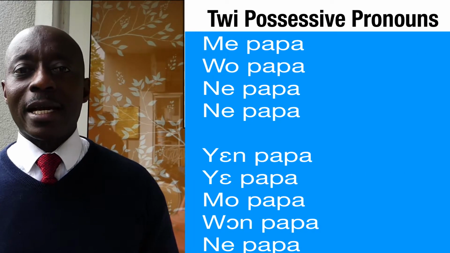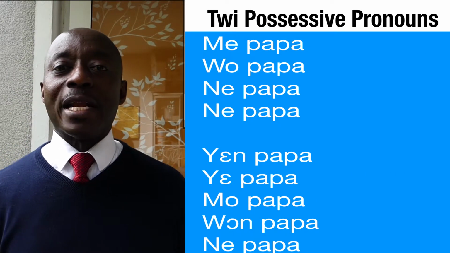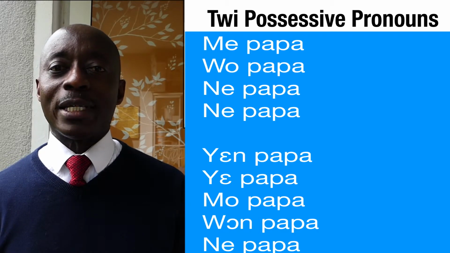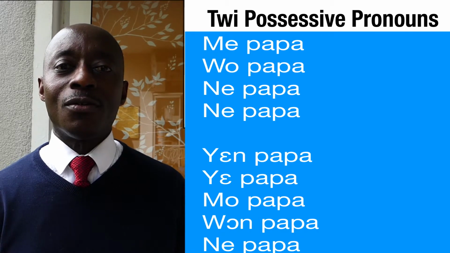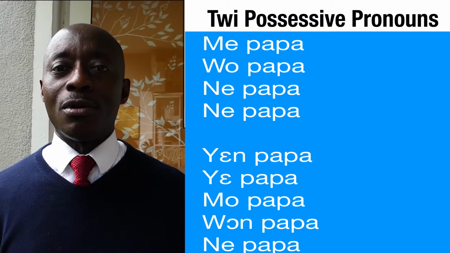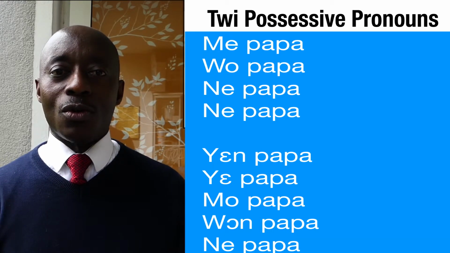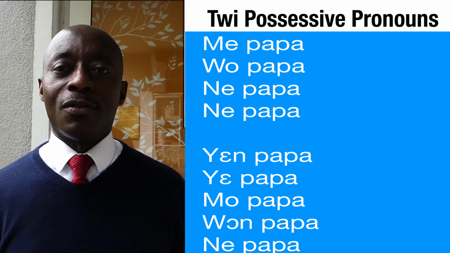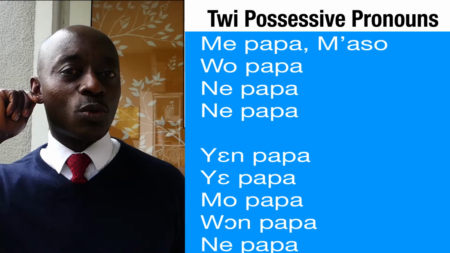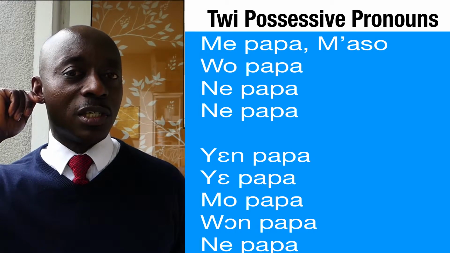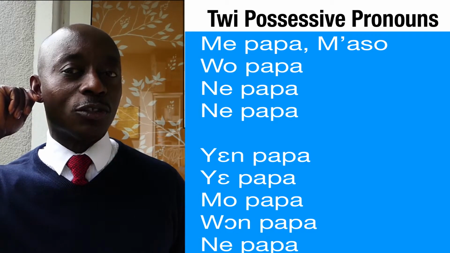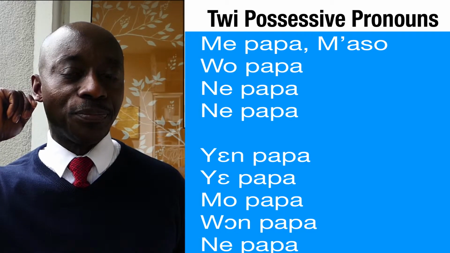So let's take an example of a noun that starts with a, and see how the possessive pronouns react with it. For example, let's take ear: ason.